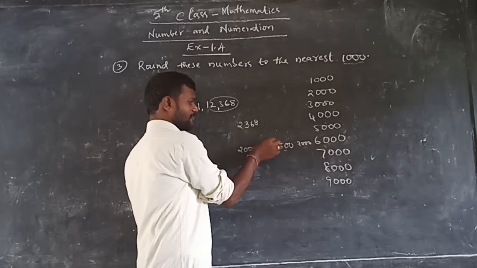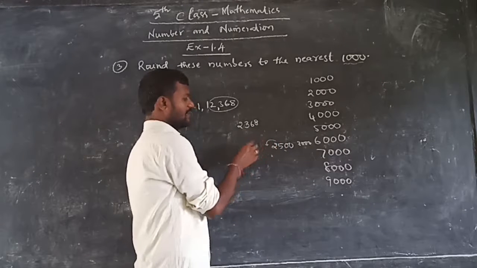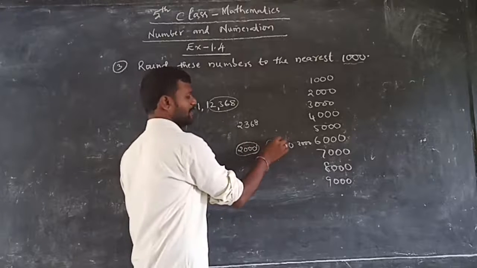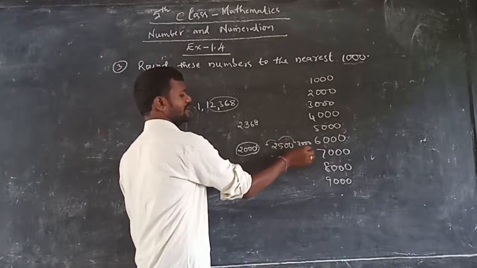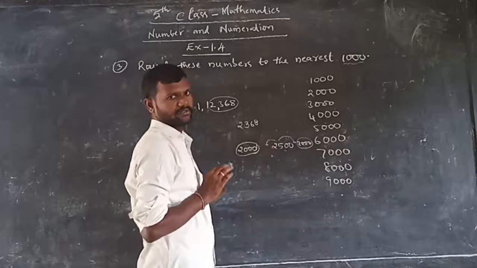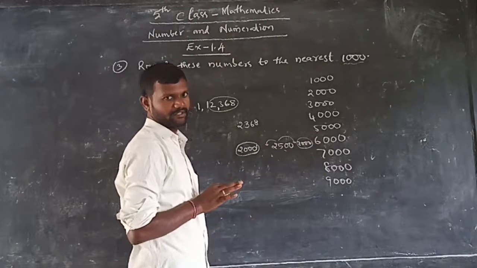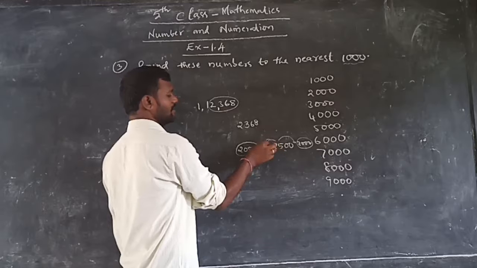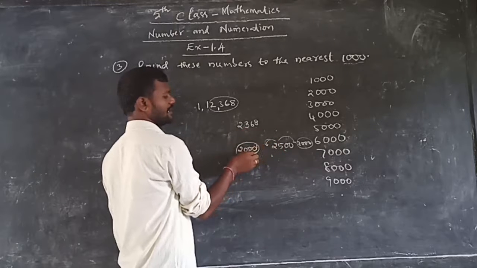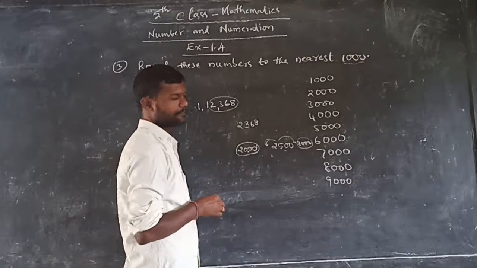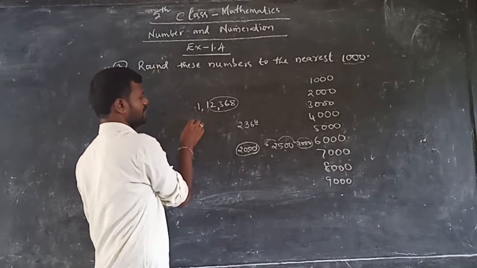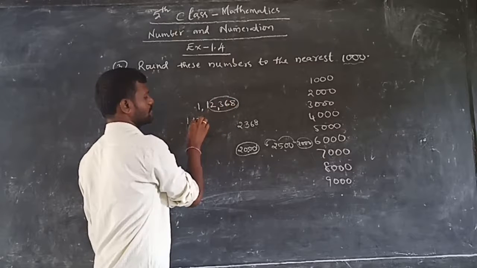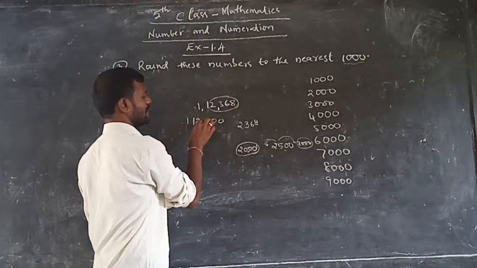So if the given number is before 2500, then the nearest 1000 is 2000. If the given number is after 2500, then the closer one is 3000. Remember that. So 2368 is before 2500, so the nearest thousand is 2000. What should we write? The first two numbers we write as usual, 1, 1. But the nearest thousand for this is 2000. Now write the commas like this.